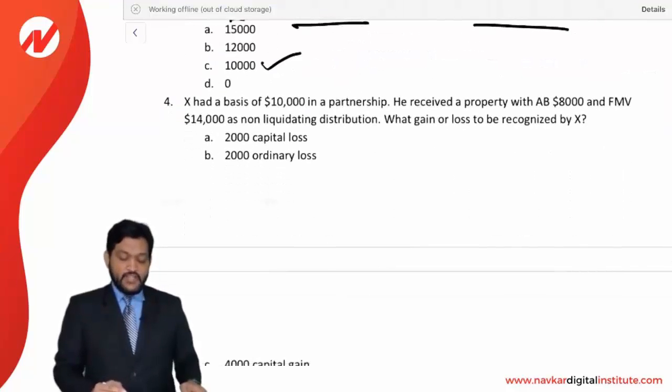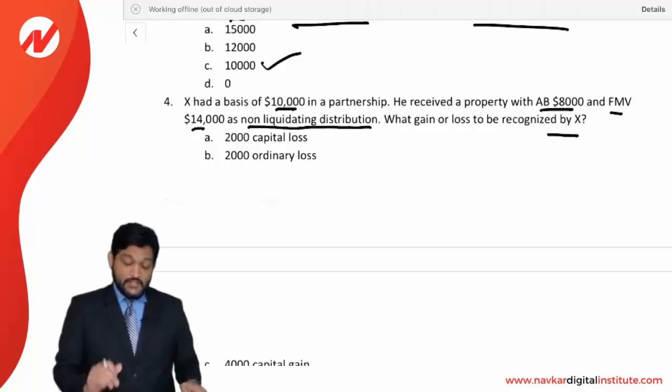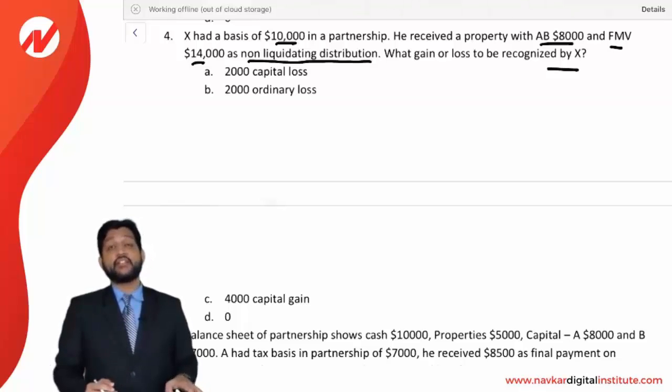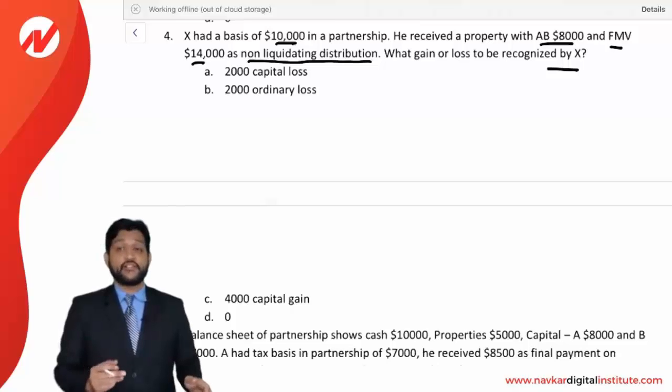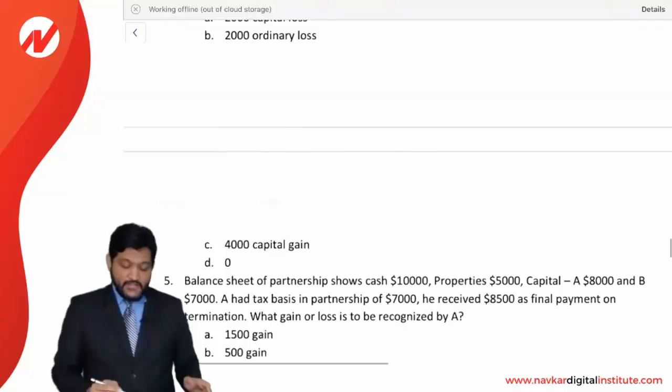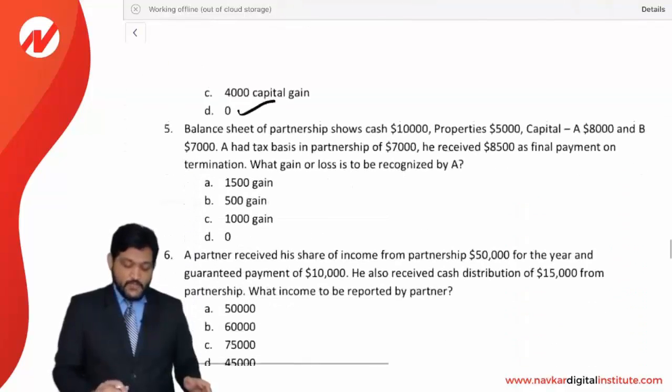Next, X had a basis of 10,000 in the partnership. He received a property with the AB 8,000 and FMV 14,000 as a non-liquidating distribution. What gain or loss is to be recognized by X? Look at this. Friends, he is receiving the property in a non-liquidating distribution. Remember, gain is to be recognized only when cash is received as a distribution. When you are receiving other property, gain is not to be recognized. So the answer is 0, D option.